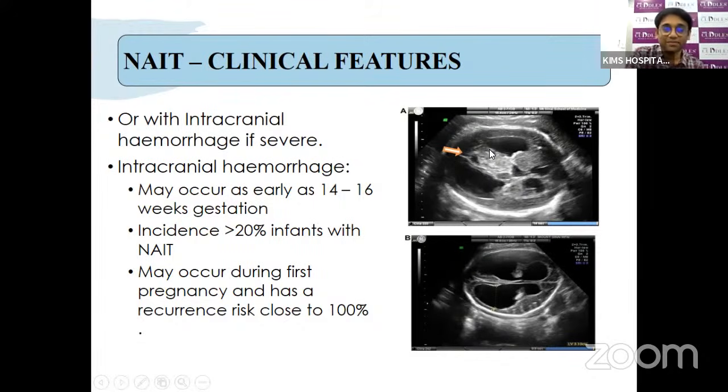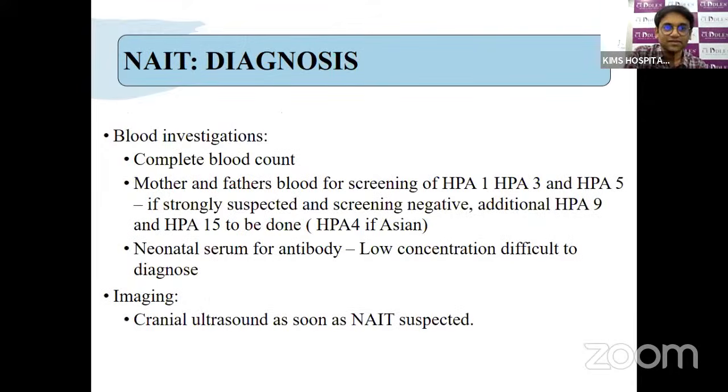Sometimes the hemorrhage can happen in utero, around 14 to 16 weeks of gestation. The incidence is higher in NATE, with more than 20% of babies developing intracranial hemorrhage. Any mother who had an affected baby in a previous pregnancy has a high chance of recurrence in further pregnancies, which can even go to around 100% in the next pregnancies.